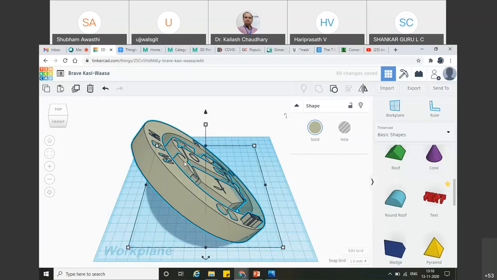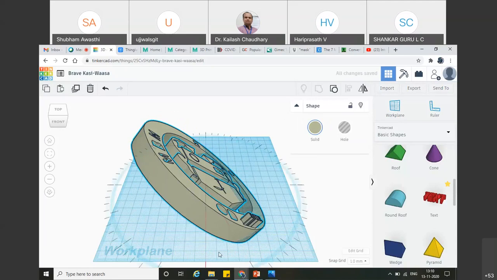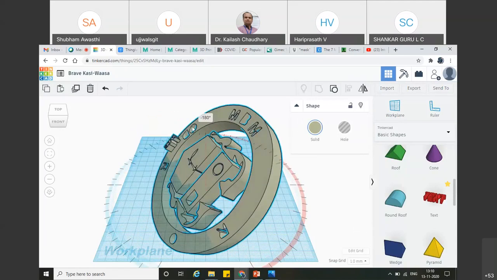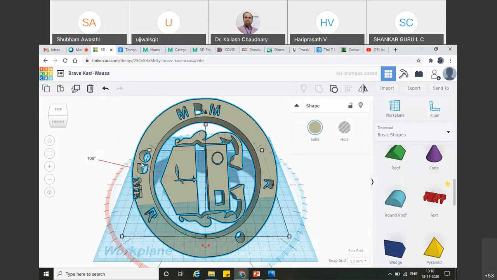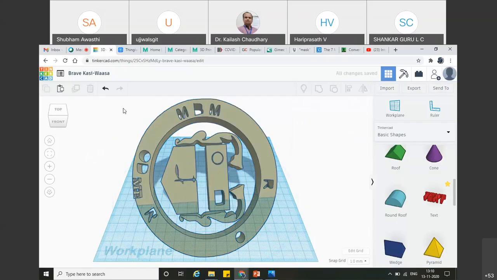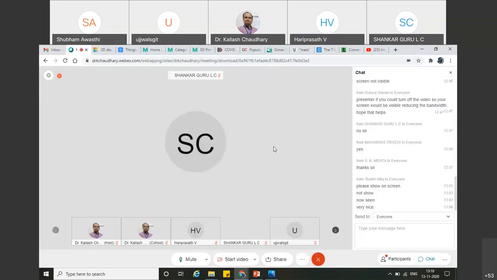Okay, similarly you can design or customize according to your need and place it in the particular field. You can see this nicely printed designed model. I have just customized it as ME for the Department of Mechanical Engineering here. So this is all that I needed to cover in this particular session. If you have any kind of query, then you can ask, please.